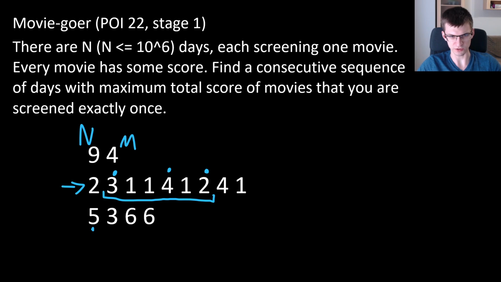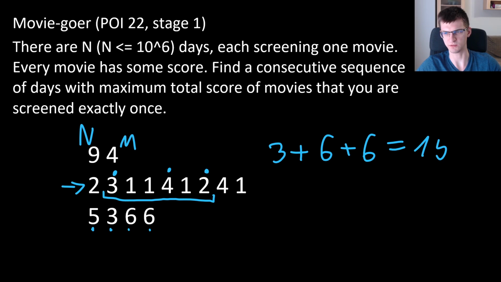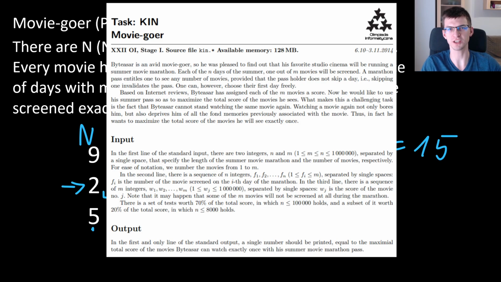Here there are scores for movie 1, 2, 3, and 4. Hence we got scores for 3, 4, and 2. We add 3 plus 6 plus 6 to the answer. So the answer is 3 plus 6 plus 6, which is 15. If you want to read the full statement, you can pause the video right now.